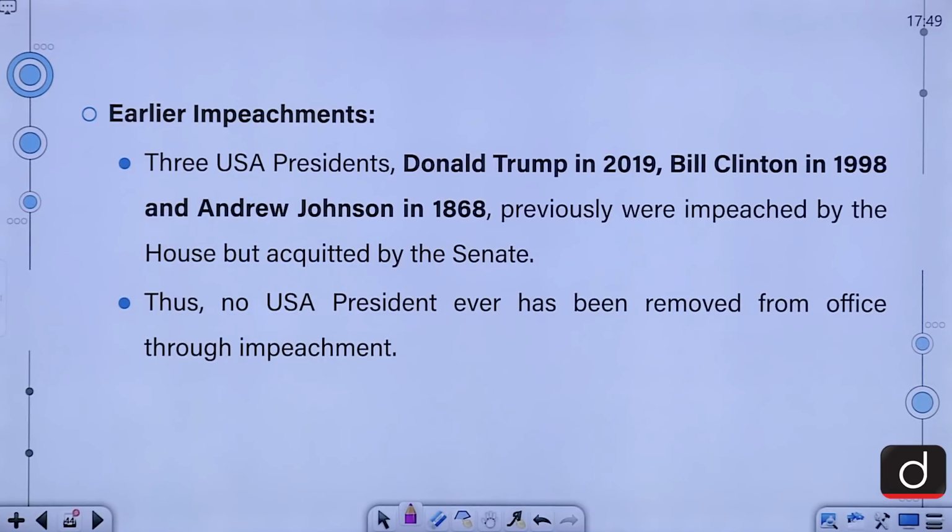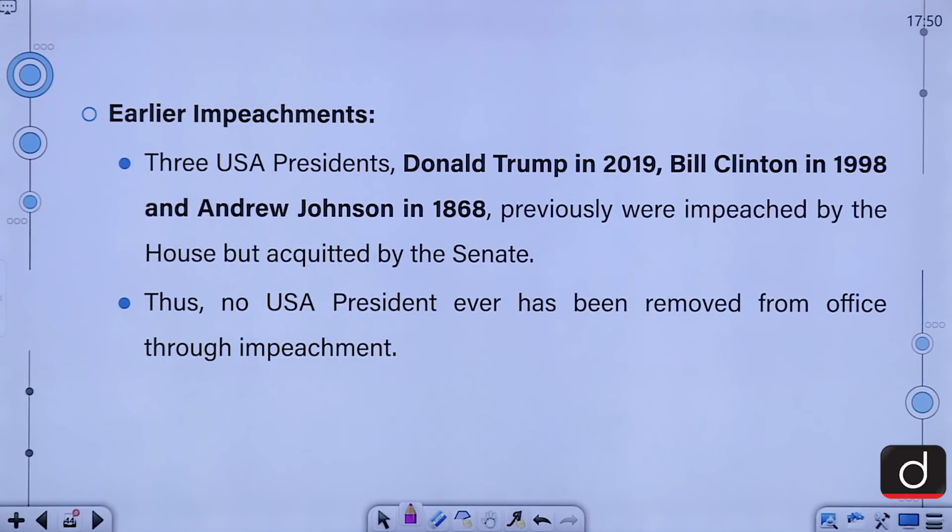If we talk about the earlier impeachments, three USA presidents, Donald Trump in the year 2019, Bill Clinton in 1998, and Andrew Johnson in 1868, were impeached by the House but acquitted by the Senate.